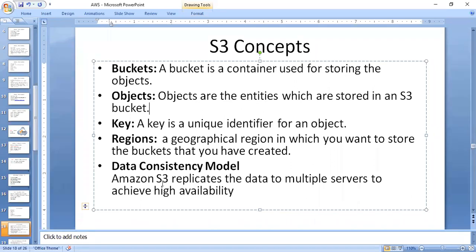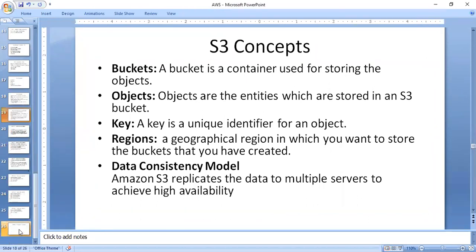And then the data consistency model. AWS S3 replicates the data to multiple servers to achieve high availability. For doing that, there are different models.